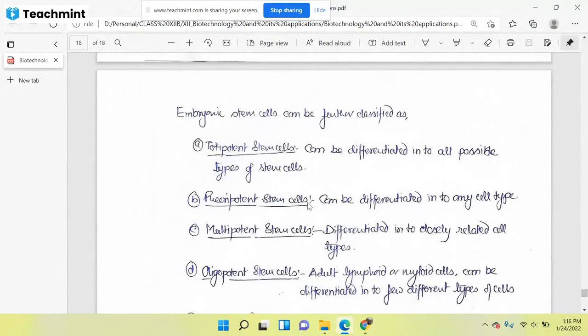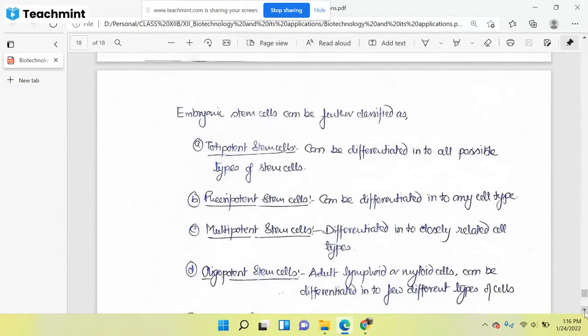After a certain time point, what will happen, you will get pluripotent stem cells. They can be differentiated into any type of cell, meaning not all the possible types of cells but most of the types of cells. Multipotent stem cells are differentiated into closely related cell types. Closely related cell types means, suppose we are talking about muscle cells, different types of muscle cells are there, cardiac muscles, skeletal muscle cells. So more or less similar kinds of cells will form with multipotent stem cells.